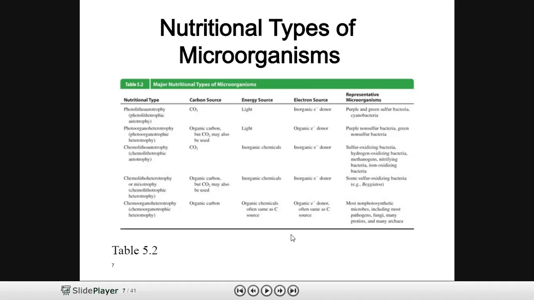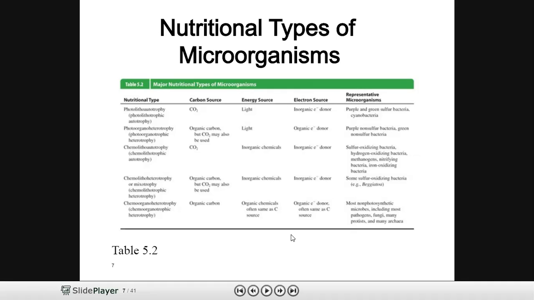Coming to the next group of nutritional type, photo-organo-heterotrophic organisms. In the case of these heterotrophic organisms, the carbon source will be organic carbon, but sometimes they can also utilize carbon dioxide as a sole source of carbon.